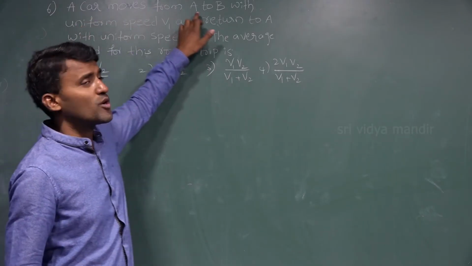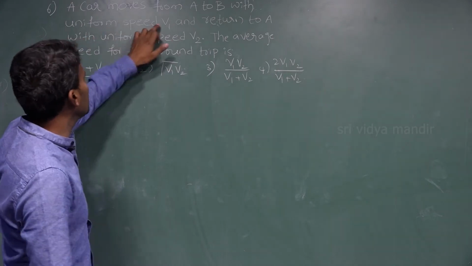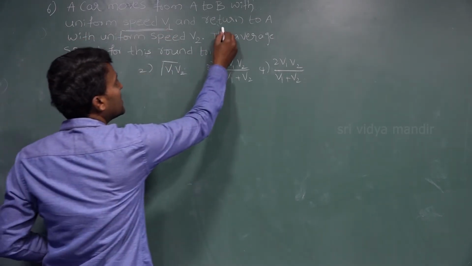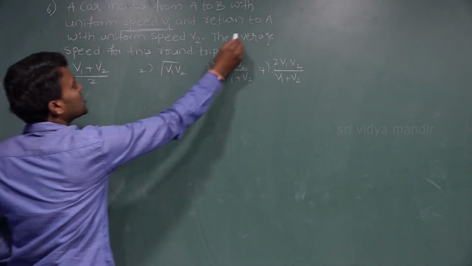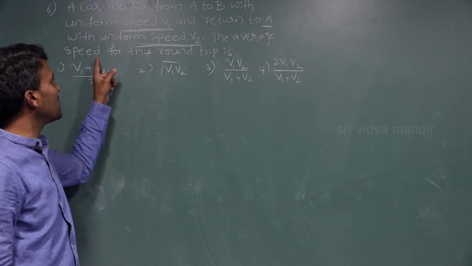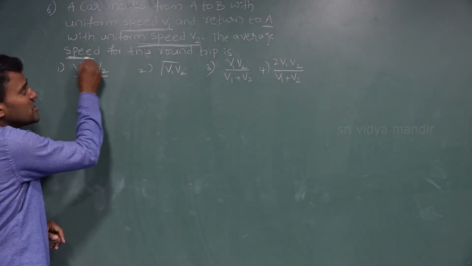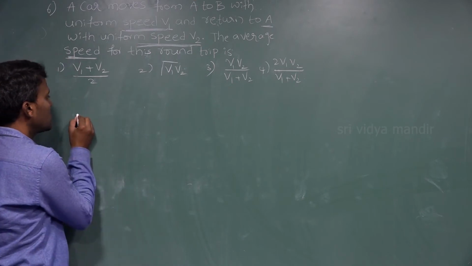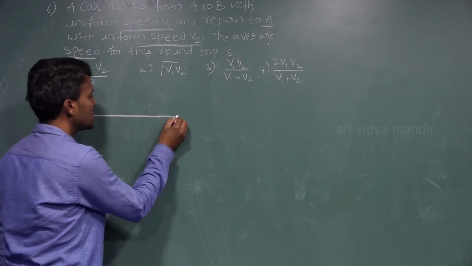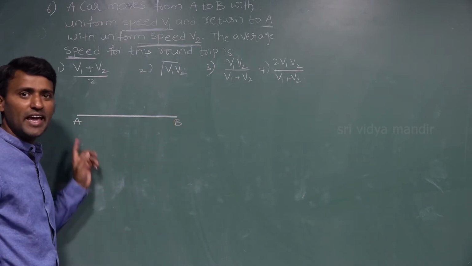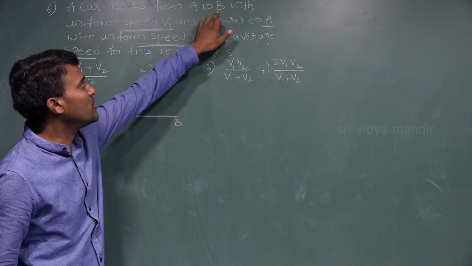A car moves from A to B with uniform speed v1 and returns to A with a uniform speed v2. Then we have to calculate the average speed for this round trip, isn't it? Now according to this problem, they have given 2 positions, A and B. See here, A to B.